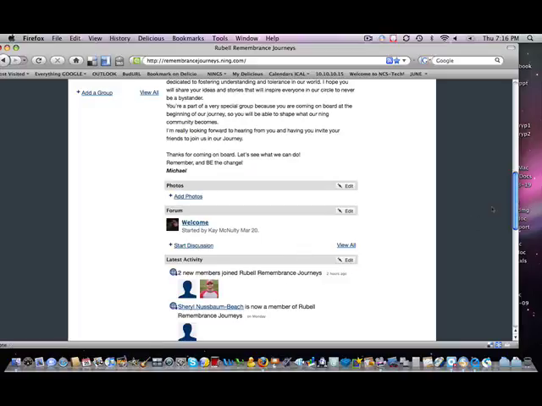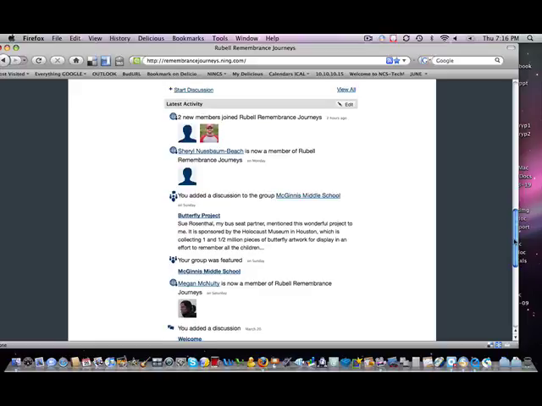Now the bottom part is usually the part that I go to first when I'm looking at a Ning, because it lists the latest activity in chronological order. So you can see the last thing that happened here today was these two new members joined. So that might be something that an administrator might want to go back into the members area and check on, because anybody that just joined would be listed here. And all these people are fine because I know them.